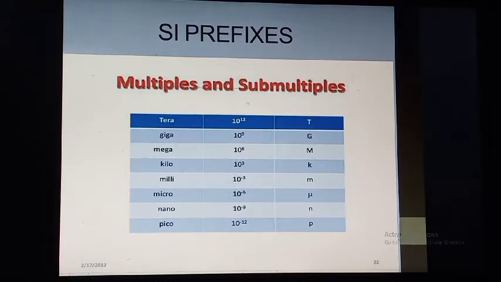Giga is nothing but 10 raised to 9 and the symbol is capital G. Kilo is 10 raised to 3, it is written with a small k. Milli is written 10 raised to minus 3 and the symbol is small m. Pico is 10 raised to minus 12. Pico is the smallest unit here, with a size of 10 raised to minus 12, and the symbol is small p.